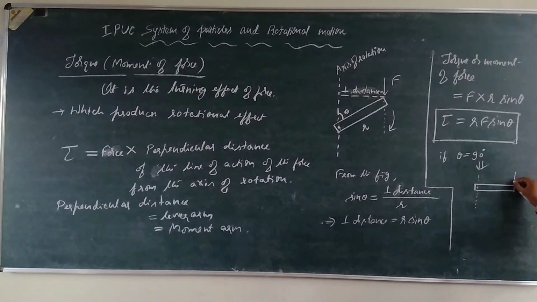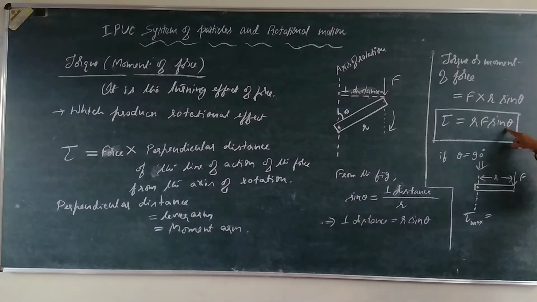So this is the force applied, F. Here theta is equal to 90 degrees, the perpendicular distance is r only. So therefore tau becomes maximum now.